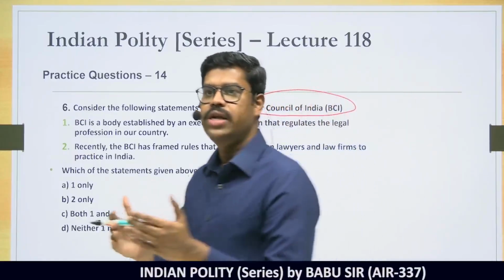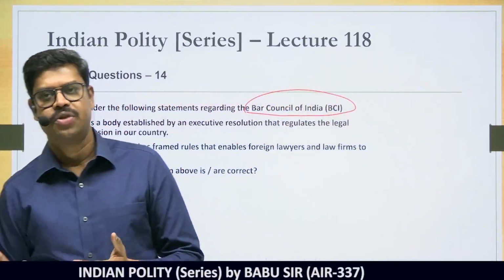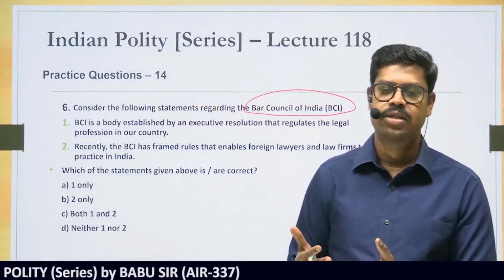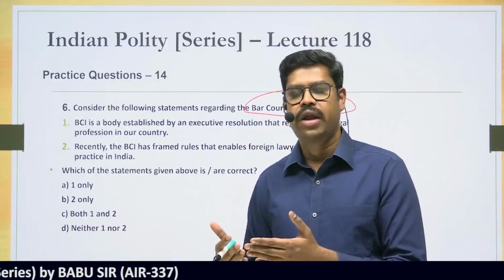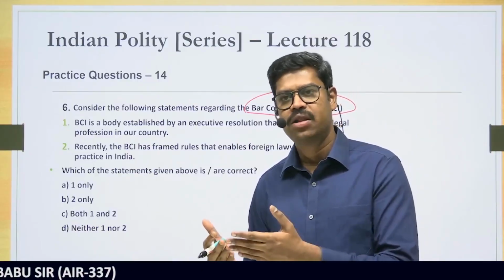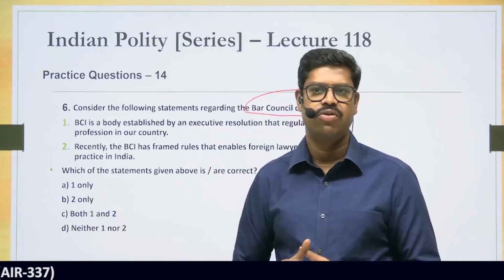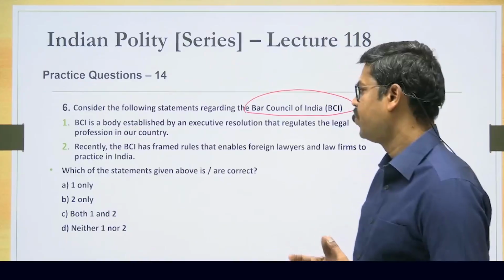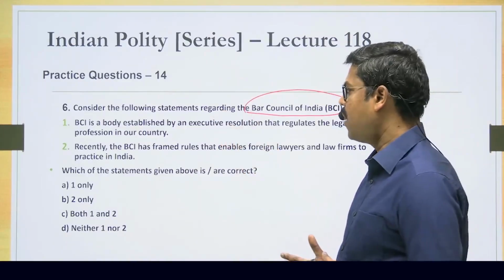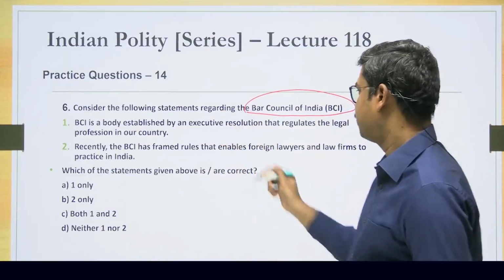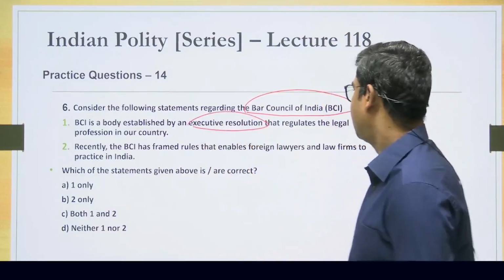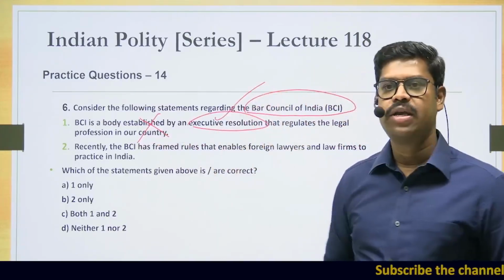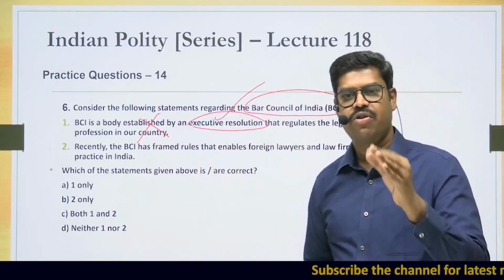One is it regulates the legal profession in our country, as to who can practice as advocates and what are the rules that they have to follow to practice as an advocate. And they also try to regulate legal education and its standards in our country. So both are the important functions that are done by the Bar Council of India. So with that, please come here. The Bar Council of India is a body established by an executive resolution that regulates the legal profession in our country. No, it is not an executive body, rather it is a body established by way of a law.